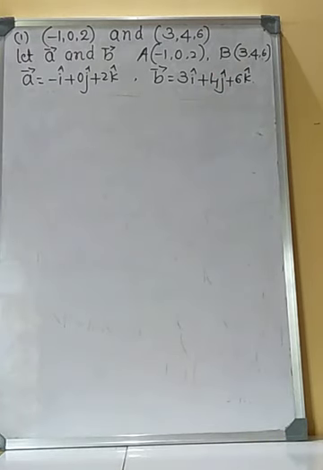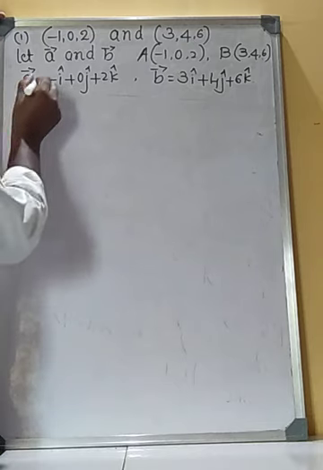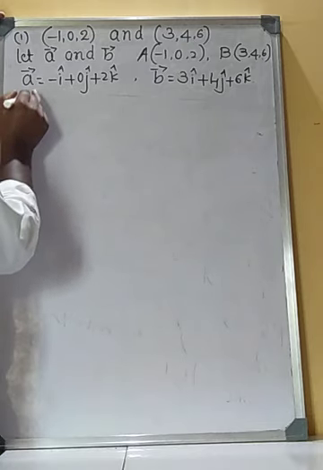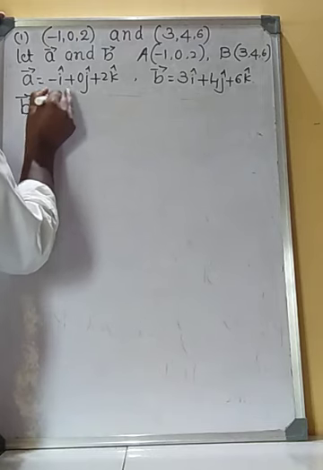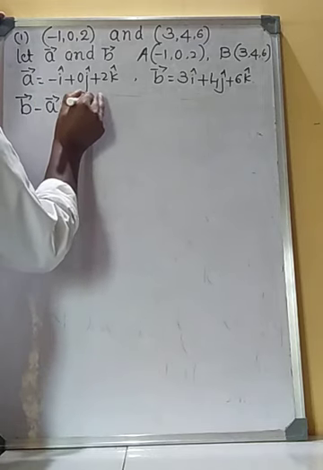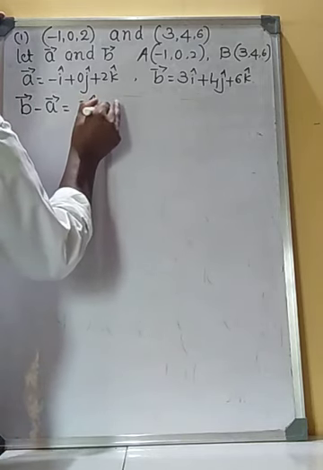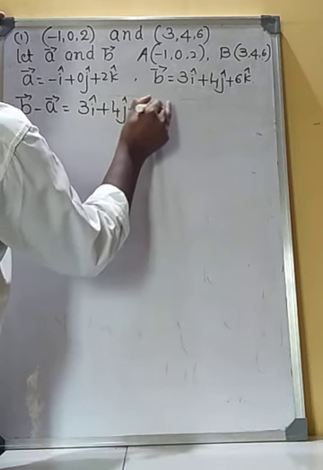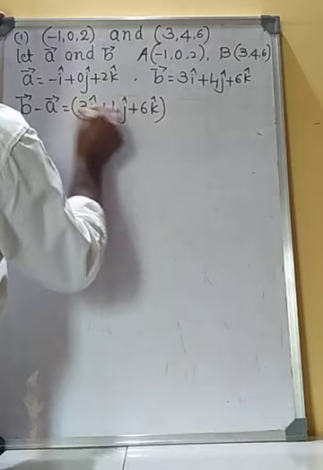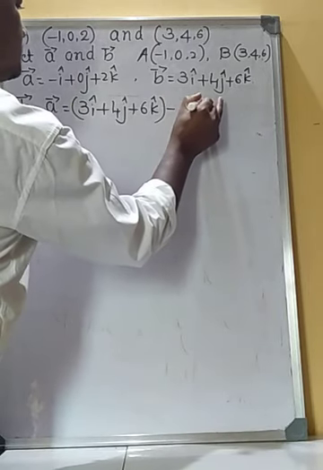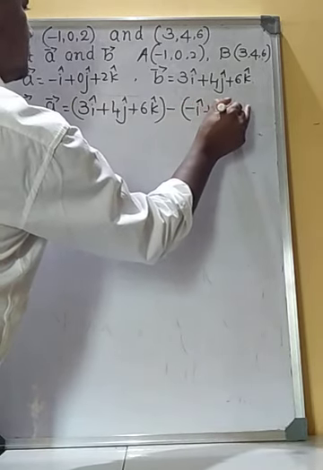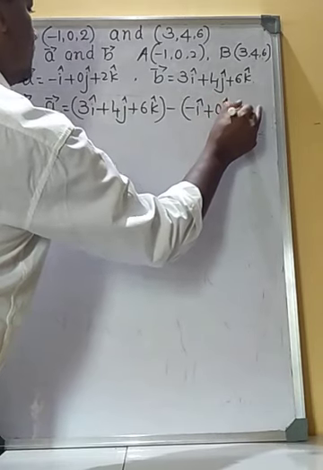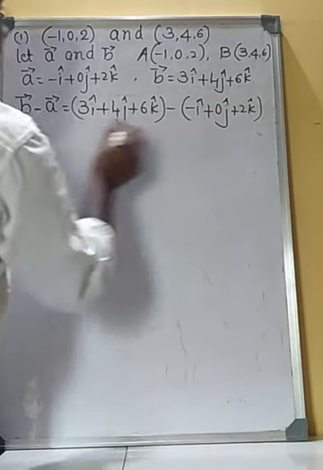Now write the vector equation of the line. First find vector b minus vector a. Vector b is 3i plus 4j plus 6k minus (i plus 0j plus 2k).